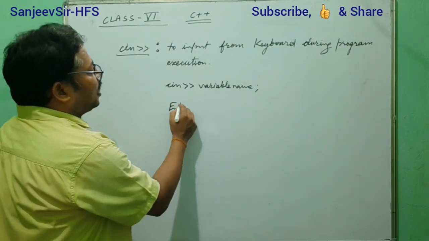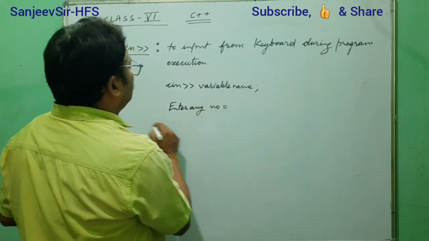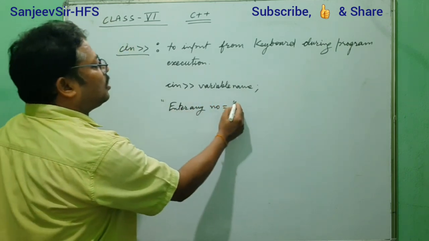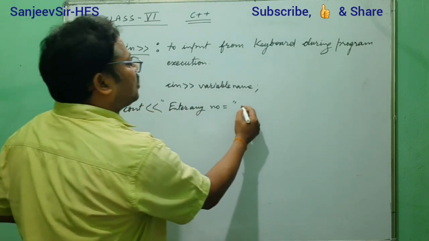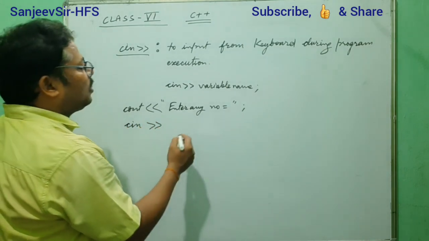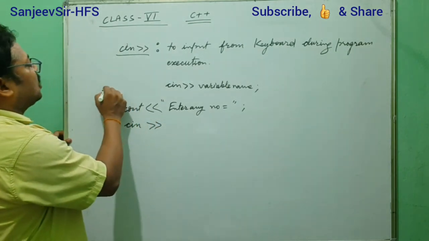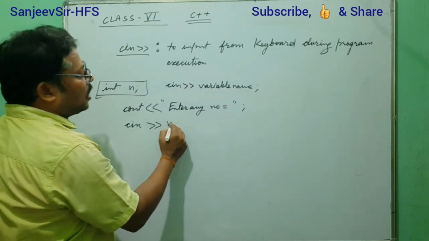When we need to take a value, we will first flash a message like "Enter any number" in double quotes. We will give cout and one message is flashed. After that we will write cin, and in the variable where you want to take the value, suppose it is an integer value, we will take n.